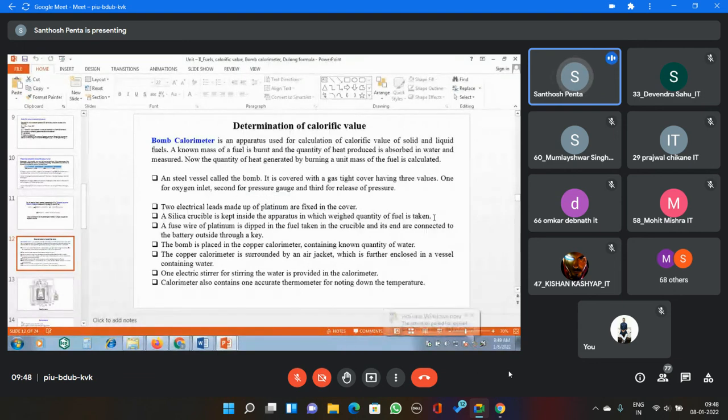On the wire gauge, one silica crucible is there, with some known amount of sample inside. Then platinum wire is dipped in the fuel taken in the crucible and its ends are connected to a battery outside through a key. The bomb is placed in the copper calorimeter containing a known quantity of water. Then the copper calorimeter is surrounded by an air jacket, which is further enclosed in a vessel containing water. One electric stirrer for stirring the water is provided in the calorimeter. The calorimeter also contains one accurate thermometer, the Beckman's thermometer, to note down the temperature.